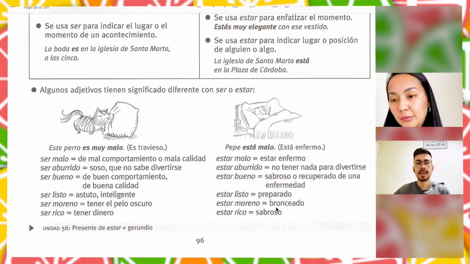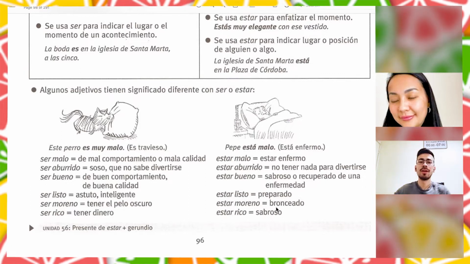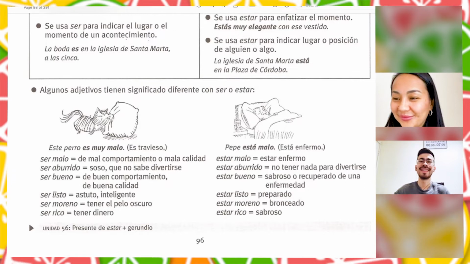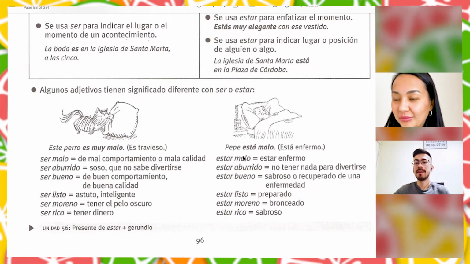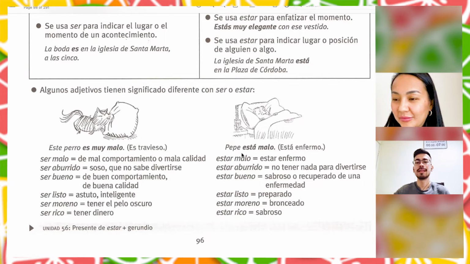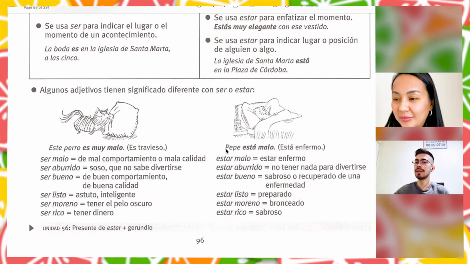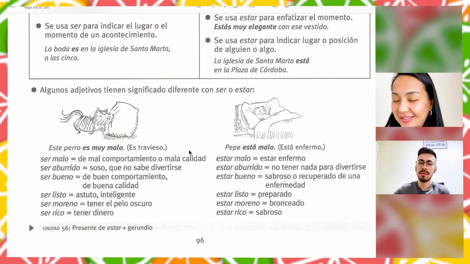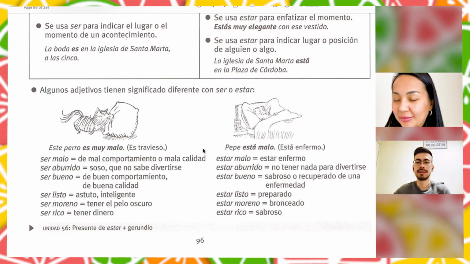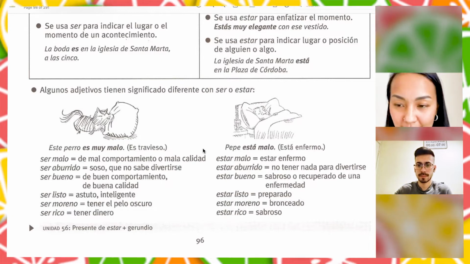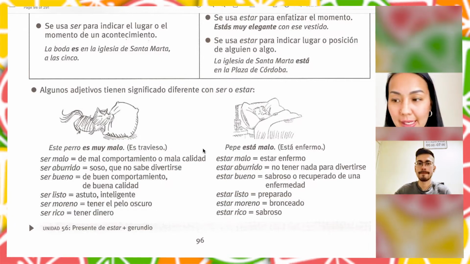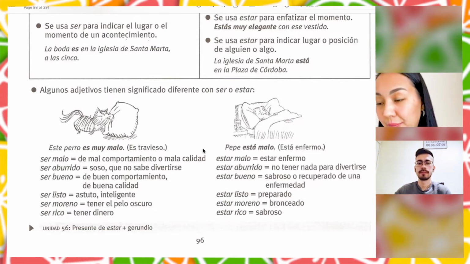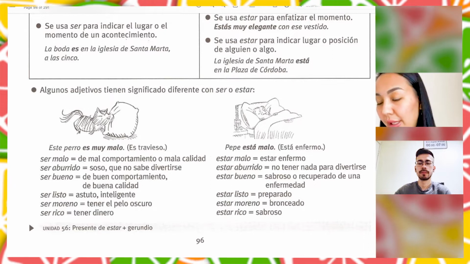So, for example, este perro es muy malo. This dog is very bad. So, maybe naughty. Yes. And we can say, for example, Pepe está malo. Pepe is sick. He's not a bad person. He is sick, right? So we have the same adjective but different meanings. And again, ser is for constant state and estar for changing state.